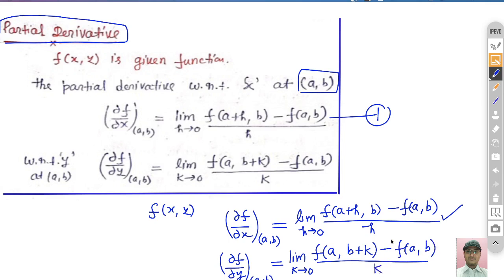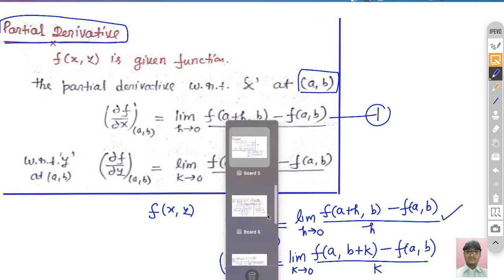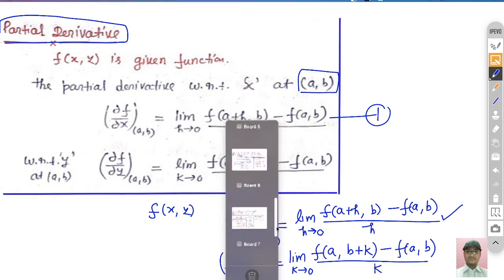This is the definition of the partial derivative. So you can very easily find the partial derivative of any function at any point. Sometimes GATE problems are also based on these partial derivatives, so in the next lecture we will try to solve problems based on these.